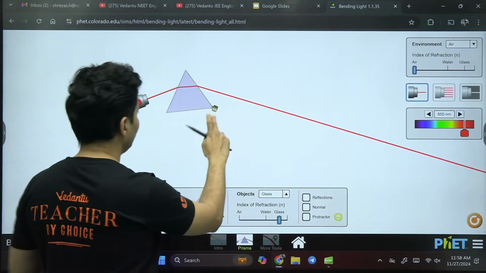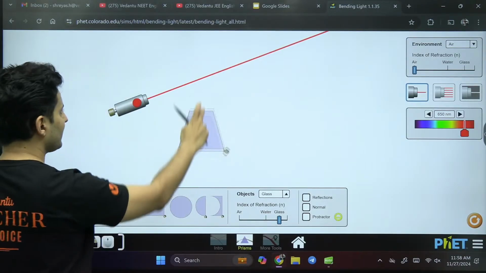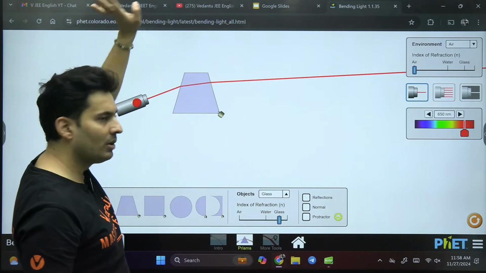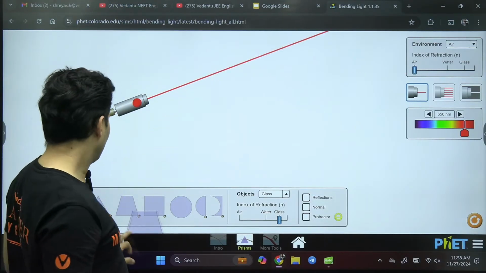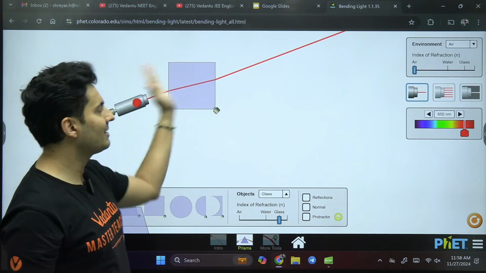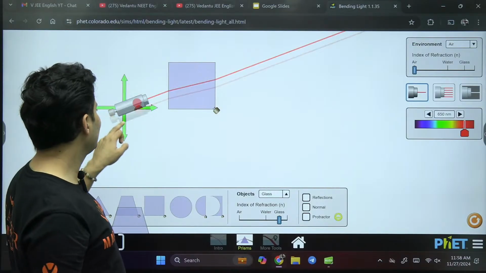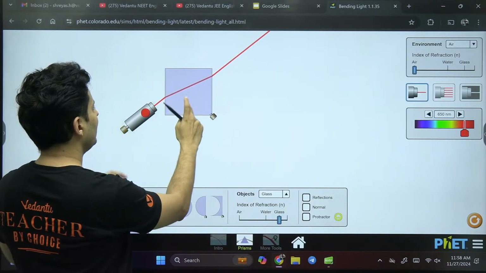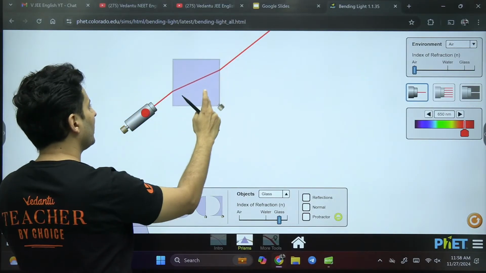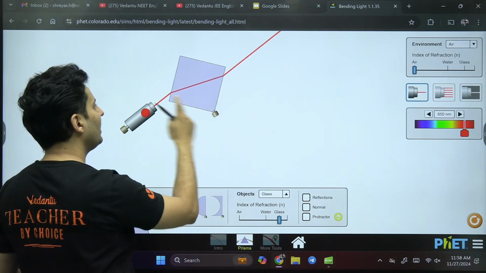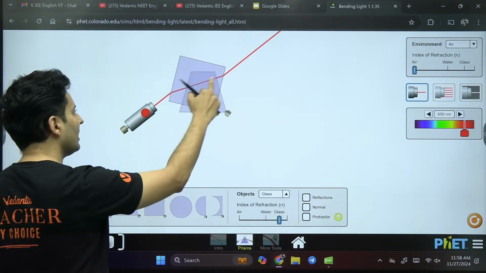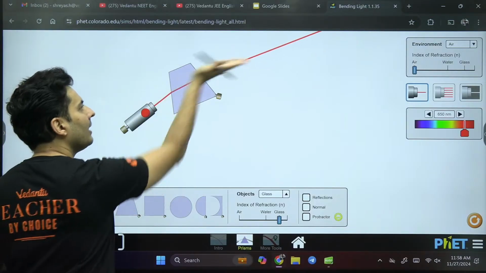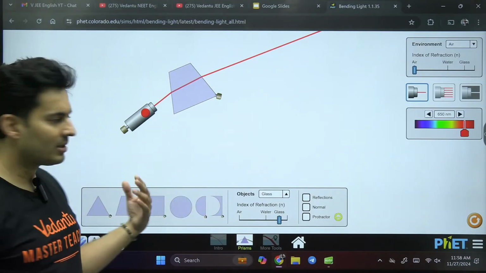Now, instead of this, if I use this, that is also a prism, because you still have two surfaces. Even if the top is missing, don't worry, it is still going to be a prism. But this is not a prism, because both the surfaces are parallel. This is a slab. You will see that the ray of light is coming out parallelly. No matter what you do, the ray of light will always come out parallelly. But it's only in the case of the prism that the ray of light is not parallel to the incident ray; it emerges at an angle. So that's why we study prisms differently.